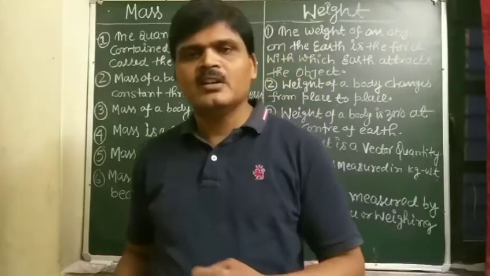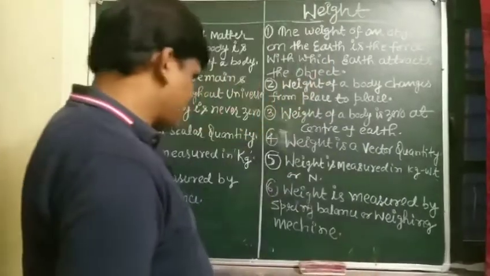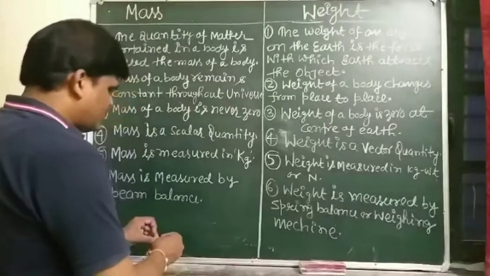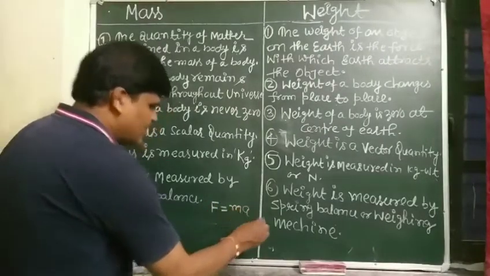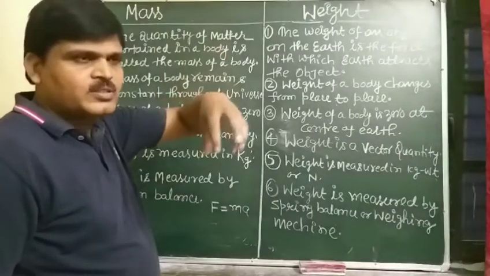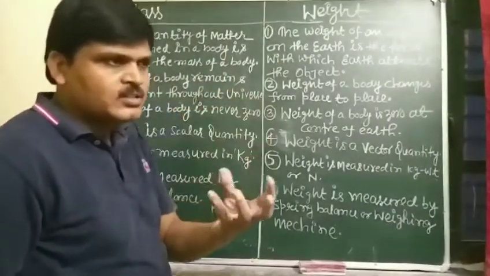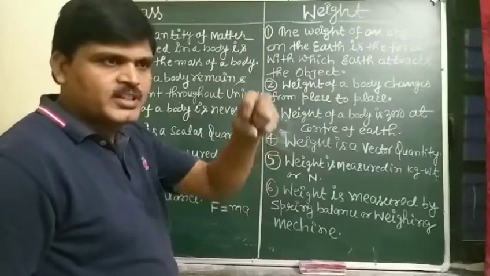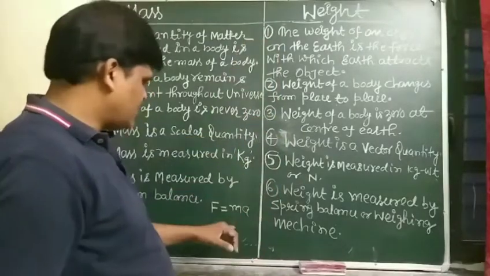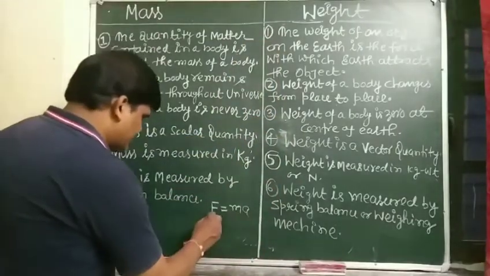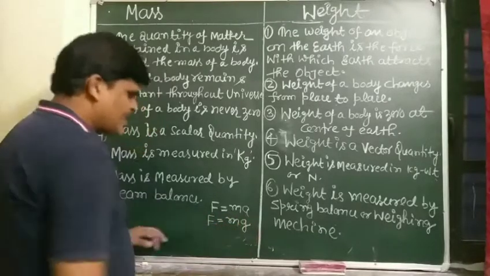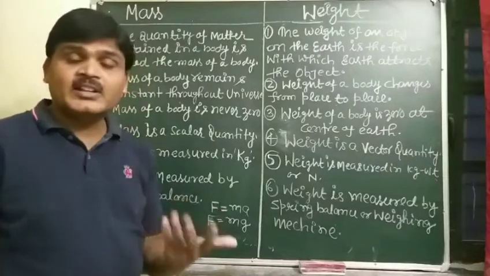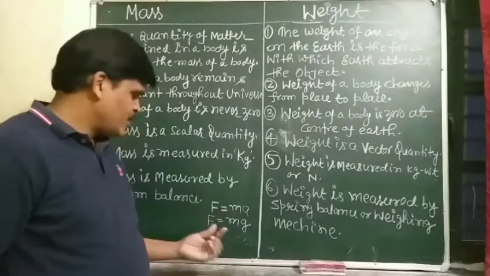And student, you know that F equals m into a. But when the object falls toward the Earth's surface, the acceleration with which the object moves toward the Earth's surface changes to acceleration due to gravity. And what is weight?